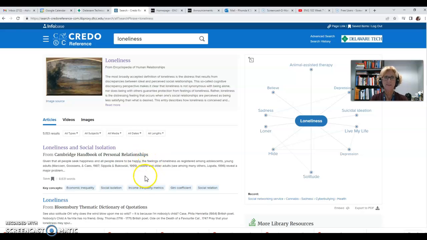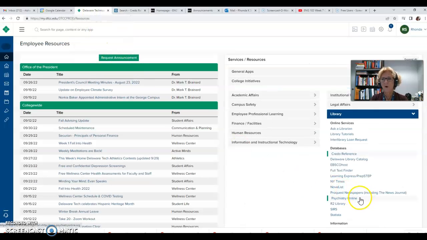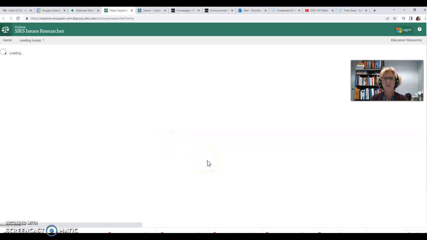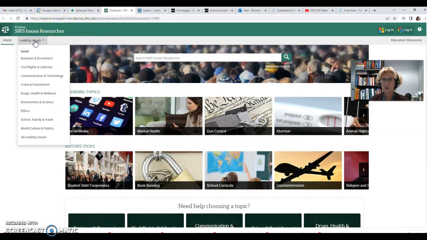Make sure it's recent and all of that good stuff. Okay, but you're not going to go into these associated headings and find it that way. The same thing is true with all of them. So when you go to SIRS, it's going to ask you to explore it, and you need to do those activities. But it's going to have you go to leading issues.